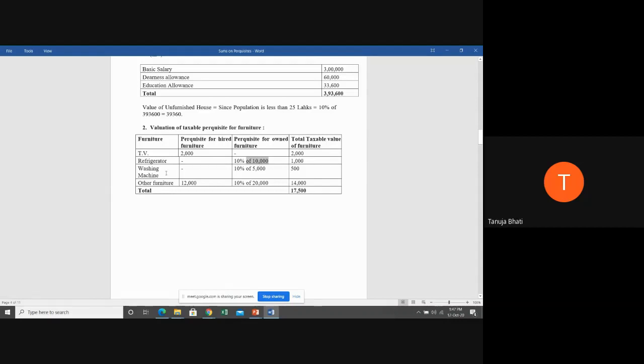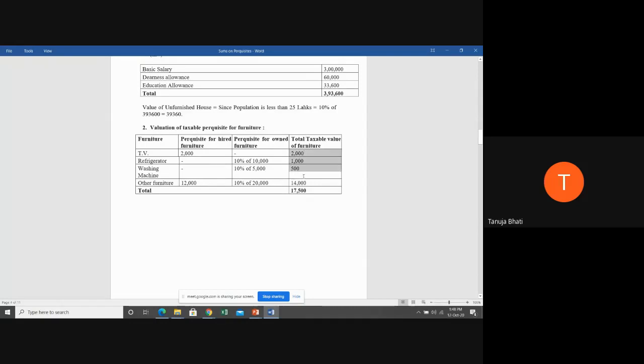Washing machine, is it taken on hire or is it owned? It is owned by the employer, and when it is owned by the employer, taxability will be 10% of the cost. So 10% of 5,000 is 500. Next, other furniture. Other furniture, 1,000 was taken on hire per month, and remaining 20,000 was owned by the employer. So 1,000 into 12, 12,000, and which is owned by the employer is 20,000 is the cost. 10% of that you get 2,000. So 2,000 plus 12,000 is 14,000.